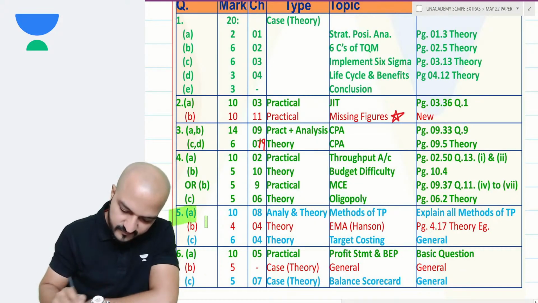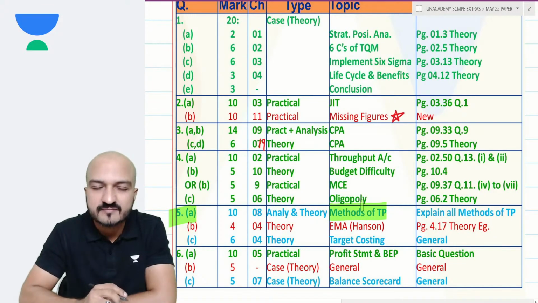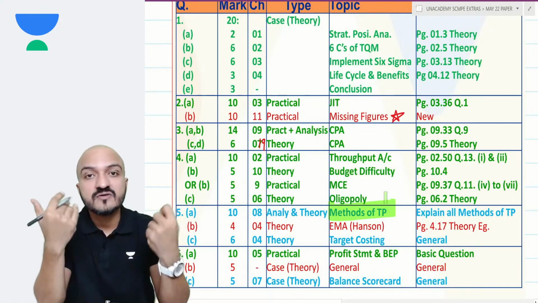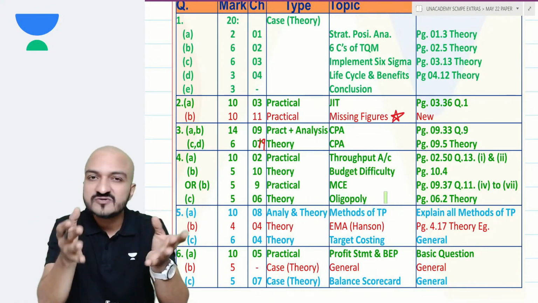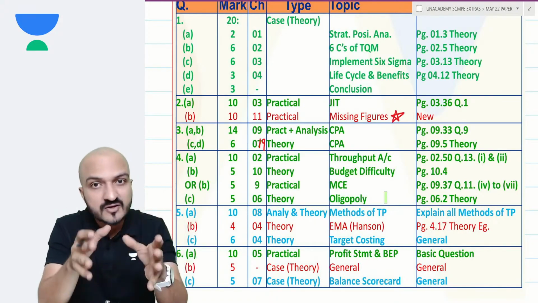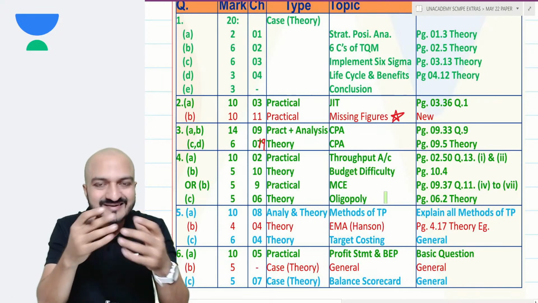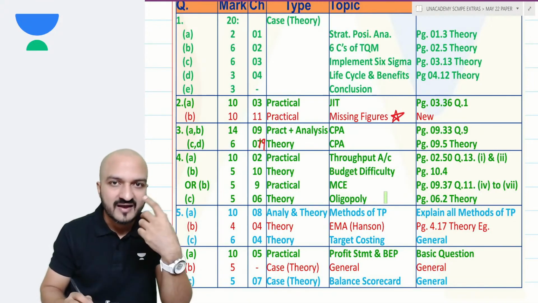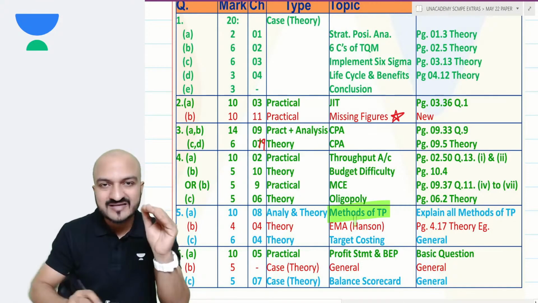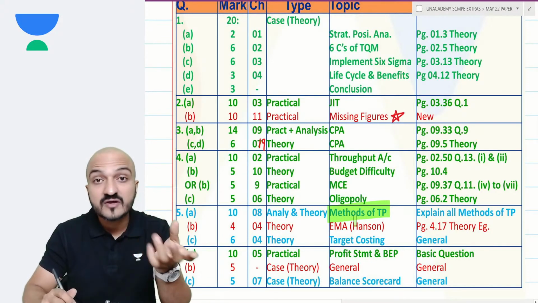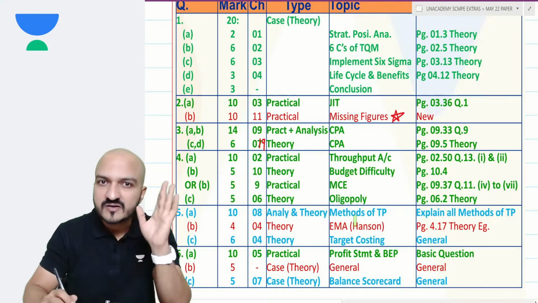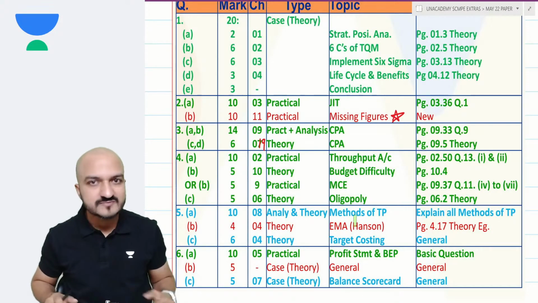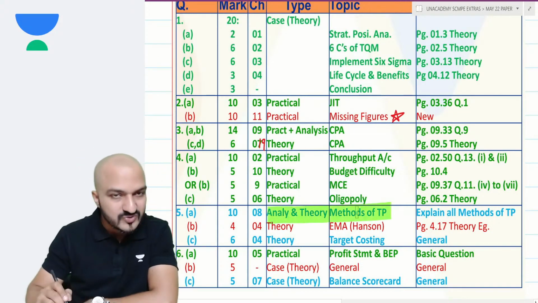Then question 5A was regarding methods of transfer pricing. Now, methods of transfer pricing, that covers the entire theory of the transfer pricing chapter. Because if you see my book, the theory topics in transfer pricing contain various methods of transfer pricing. This question was just asking you to explain and analyze various methods of transfer pricing and also explain behavioral consequences in each of them. Now, if you have attended my class, you might remember that I've given you guidelines regarding how to write behavioral consequences at different places. All that comes under this question.